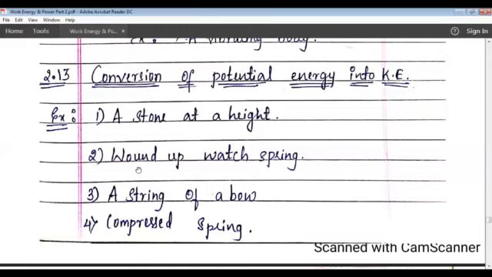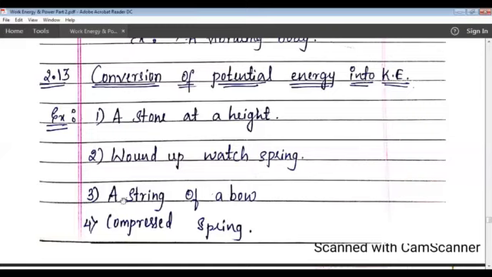Second one, the wound-up watch spring. A wound-up watch spring has elastic potential energy. It has a spring and it has elastic potential energy in it, which will be equal to the work done in bringing it to that state, that is, the wound-up state. As the spring unwinds itself, the stored potential energy will convert into kinetic energy, and that kinetic energy is doing the work. Which work? It moves the hands of the watch. Therefore, here the potential energy changes into the kinetic energy of the hands.